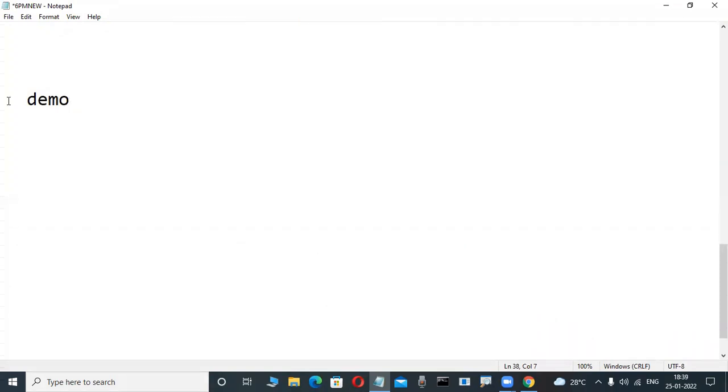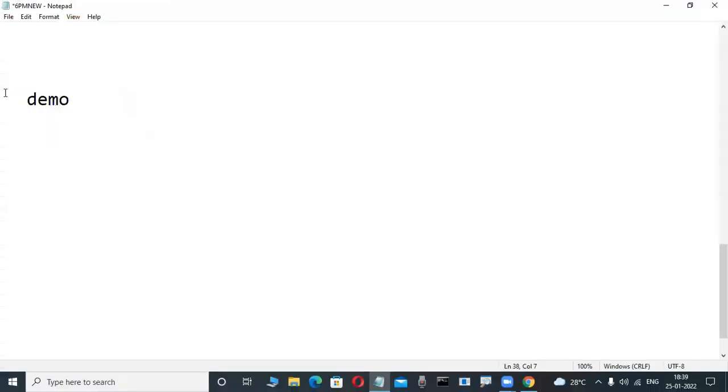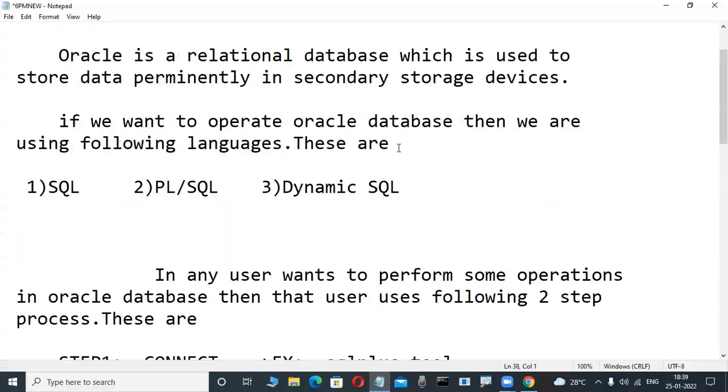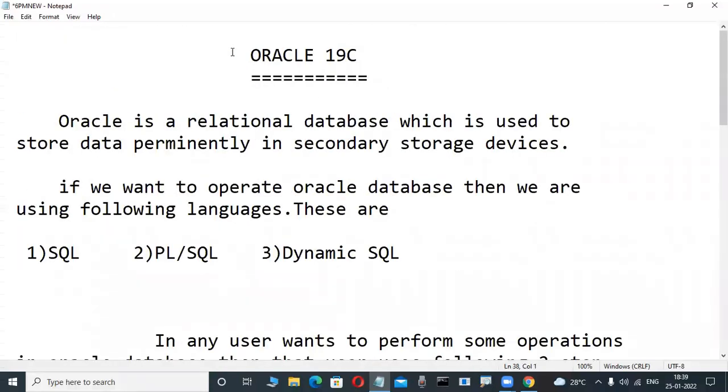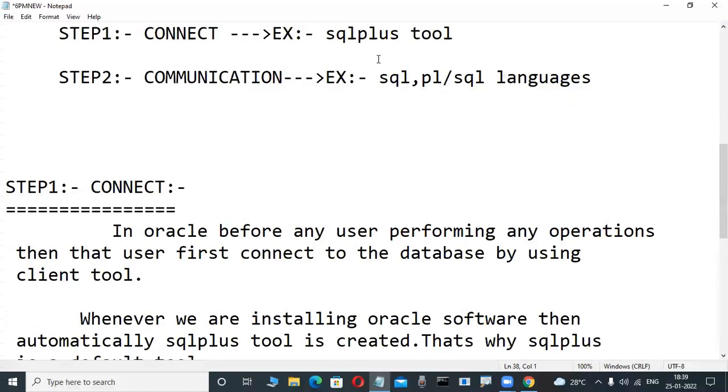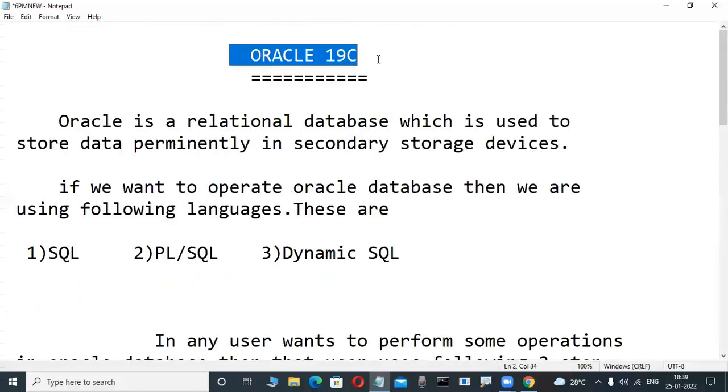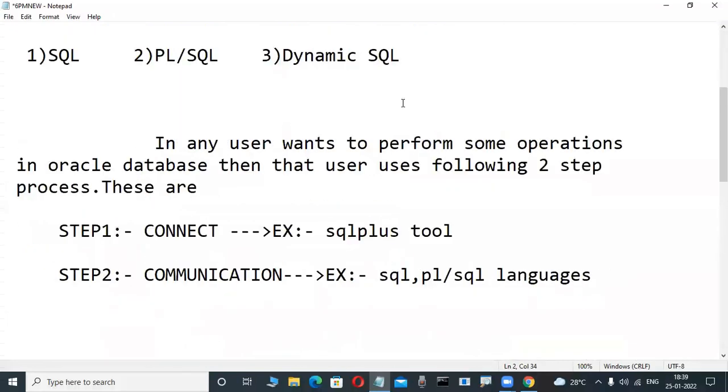Now check it out. Concentrate here. This is a demo, so SQL Plus and Oracle, these are all for understanding purposes. Observe it here. Concentrate. Don't write anything from now onwards. Suppose this is the Oracle software, or anybody learning SQL Server, anybody installing DB2, anybody installing Teradata.